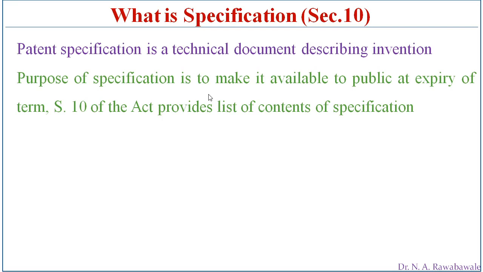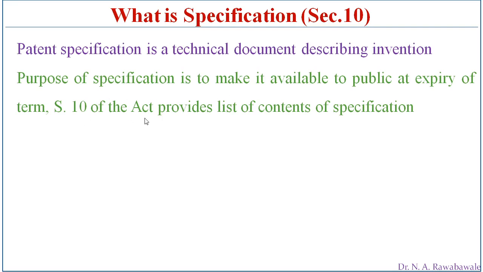When your patent term expires after 20 years, that patent will be open to the public, in the public domain, and at that time the invention has to be made open so that the public can utilize it and exploit it for their benefit. So therefore clear, detailed information must be submitted to the patent office.